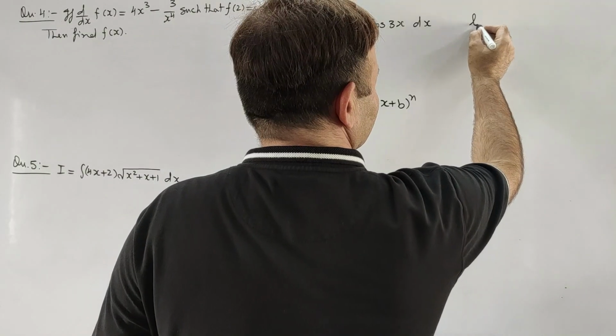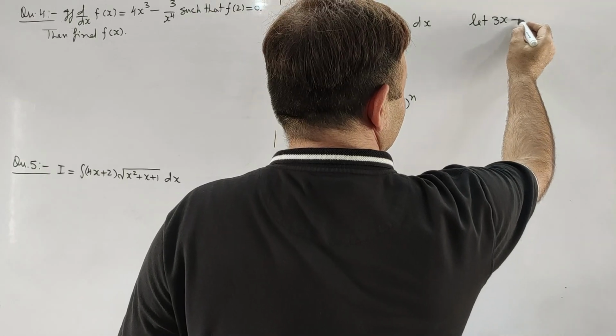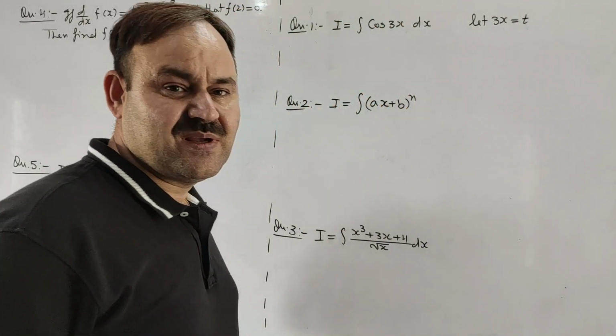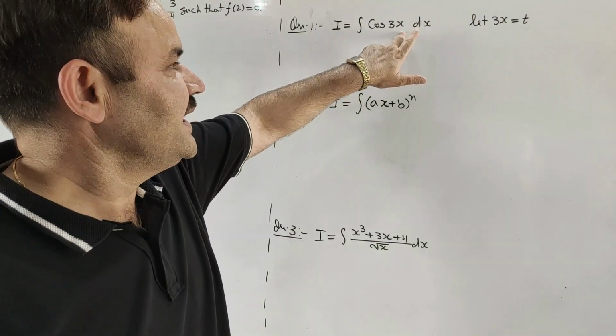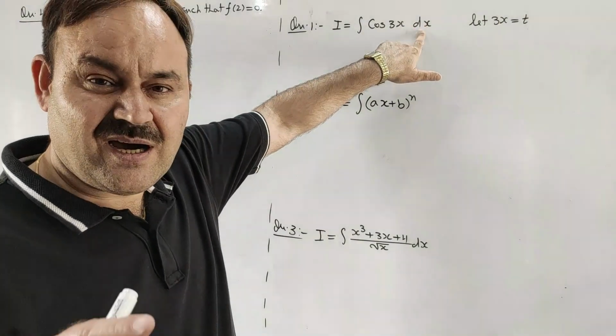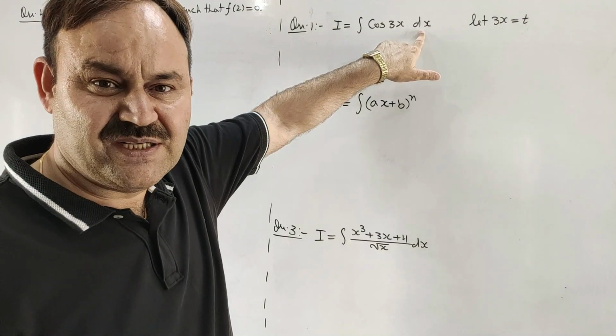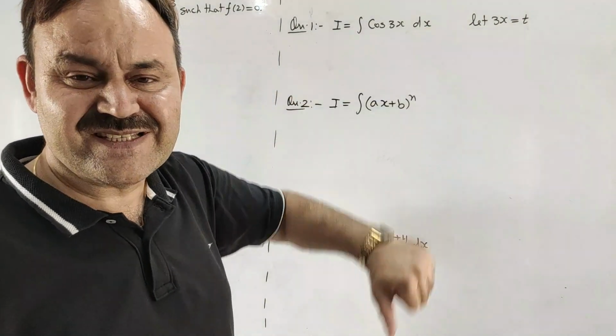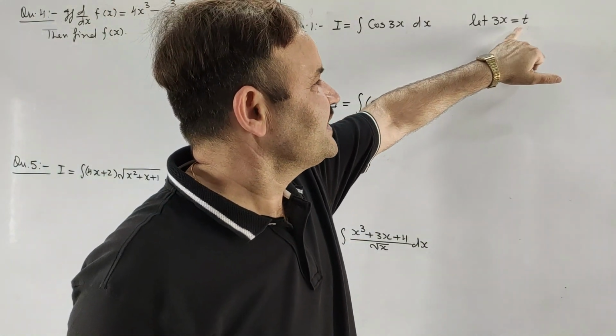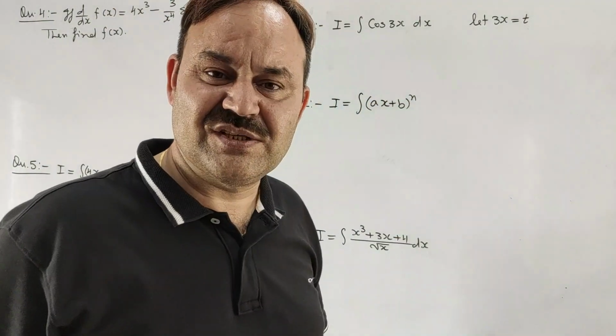So let 3x be t. If 3x is replaced by t, then dx will also be replaced by dt. And in order to find the relation between dx and dt, we will have to differentiate this relation.